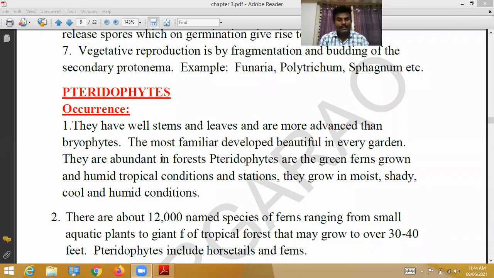Next topic, pteridophytes, occurrence. They have well-developed stems and leaves and are more advanced than bryophytes.